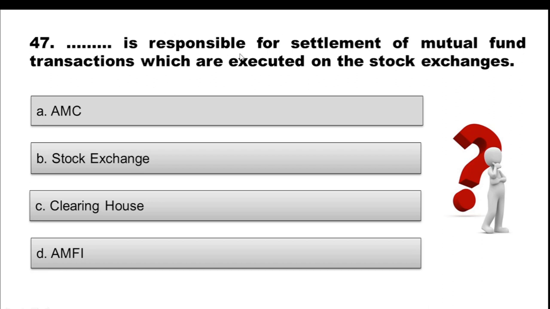Question 47. Dash is responsible for settlement of mutual fund transactions which are executed on the stock exchanges. Option A, AMC. Option B, stock exchange. Option C, clearinghouse. Option D, AMFI. Choose the correct option.